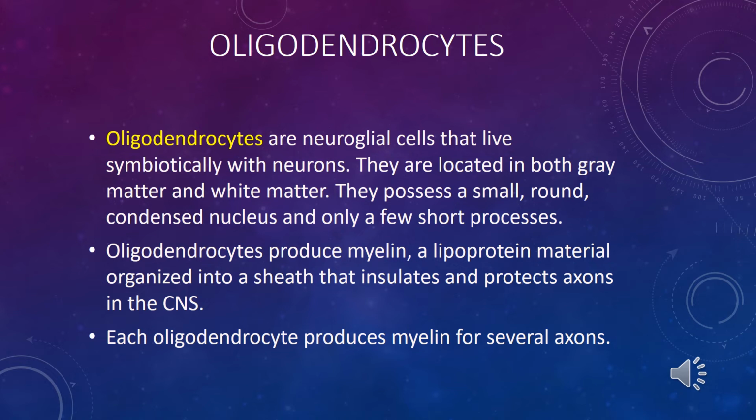The next type of neuroglial cell is called the oligodendrocyte. Oligodendrocytes are specific neuroglial cells located in gray matter and white matter in the central nervous system. Oligodendrocytes are characterized by several processes, not a large number, about 3 to 5 or 6 processes per cell. Each process forms a myelin sheath, and myelin sheaths surround nerve processes, dendrites and axons of neurons in the central nervous system.